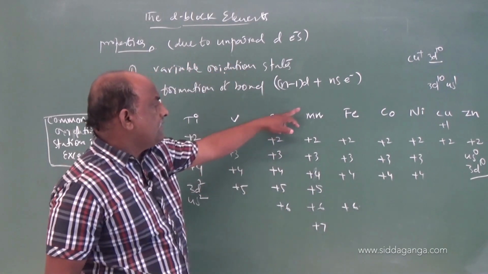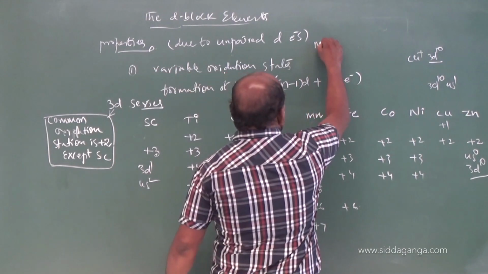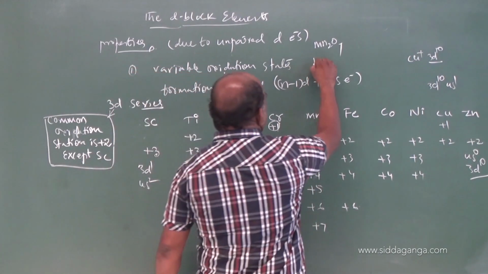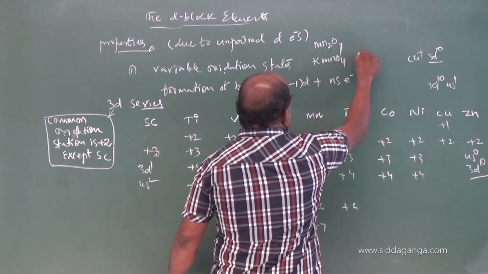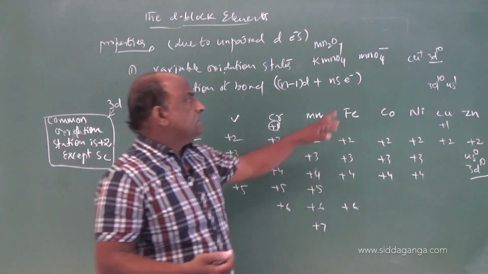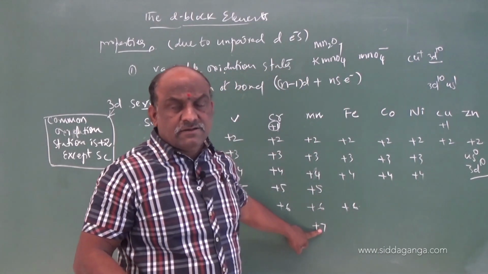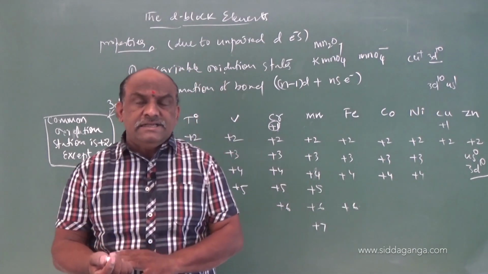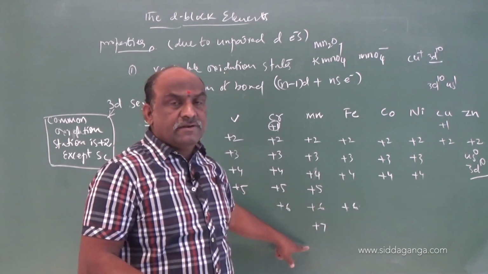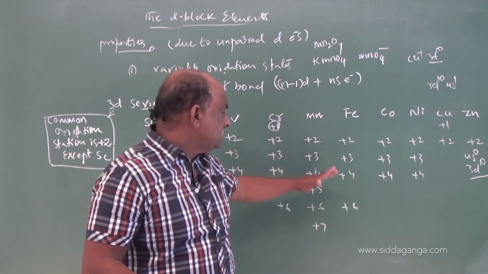Maximum is given by manganese, and in manganese +7 is the maximum, for example Mn2O7, or one more example, KMnO4. KMnO4 can be written as MnO4 minus. In MnO4 minus, manganese exhibits the +7 oxidation state. So the 3d series maximum oxidation state is exhibited by manganese, that is +7.